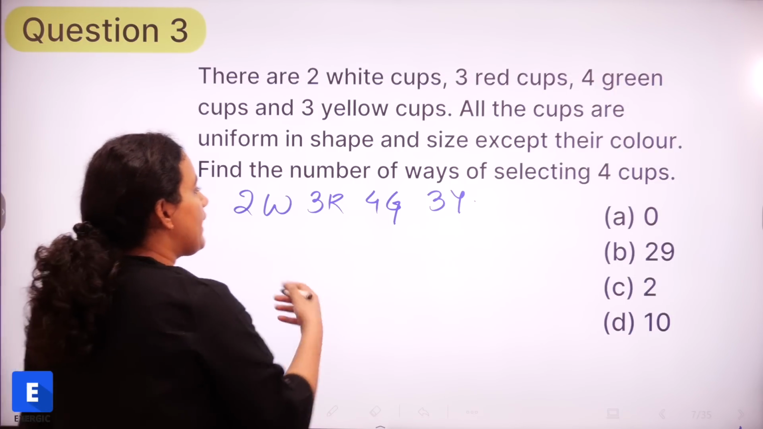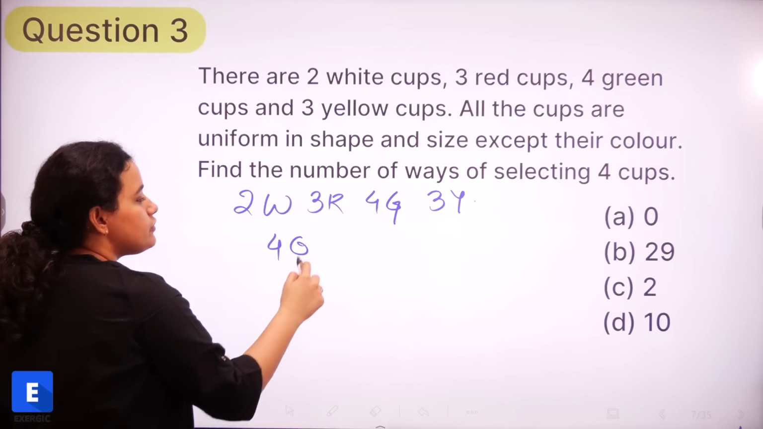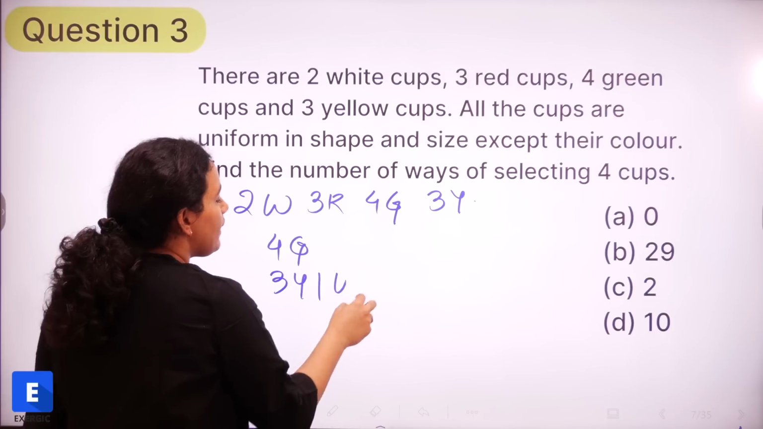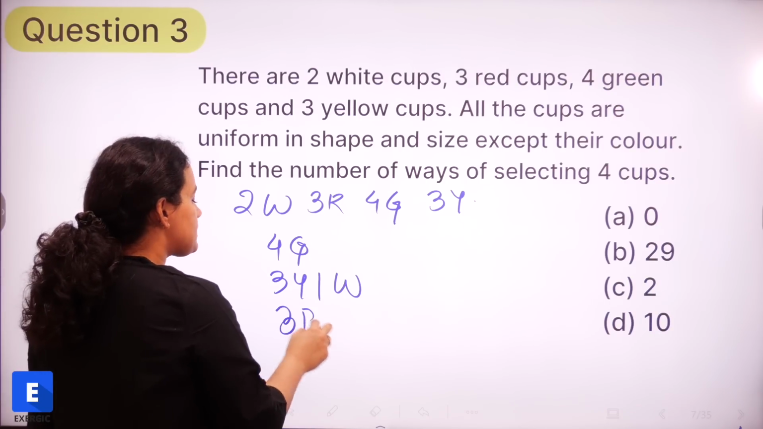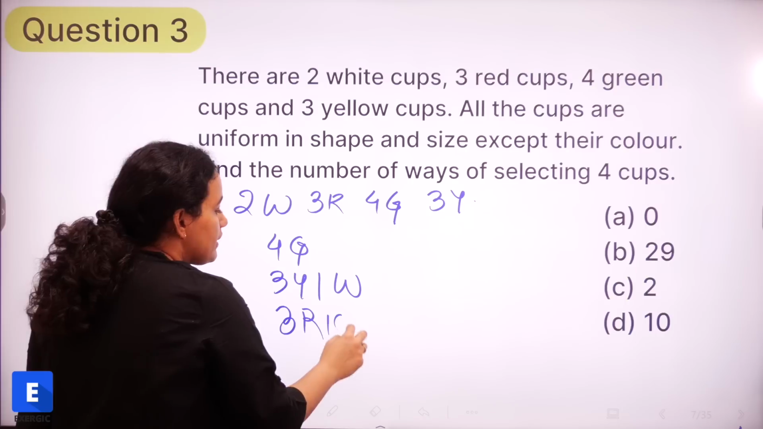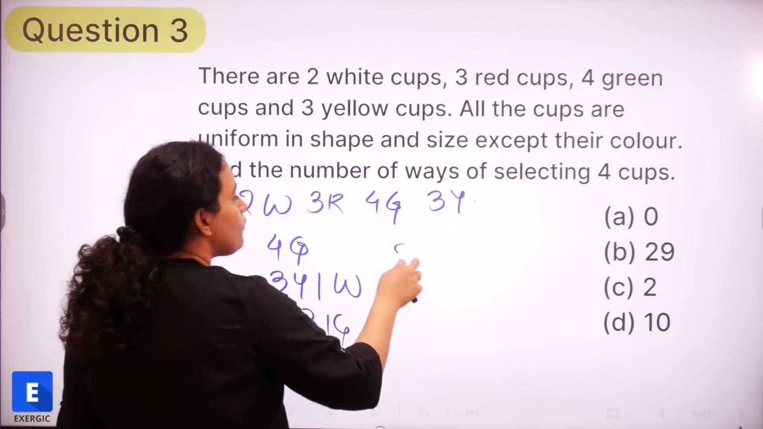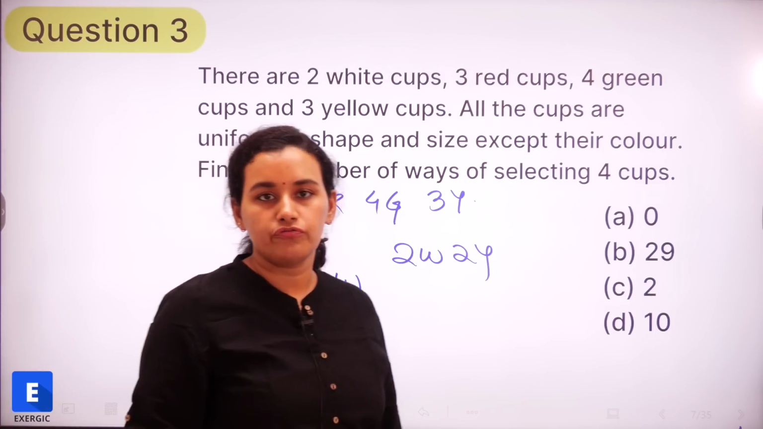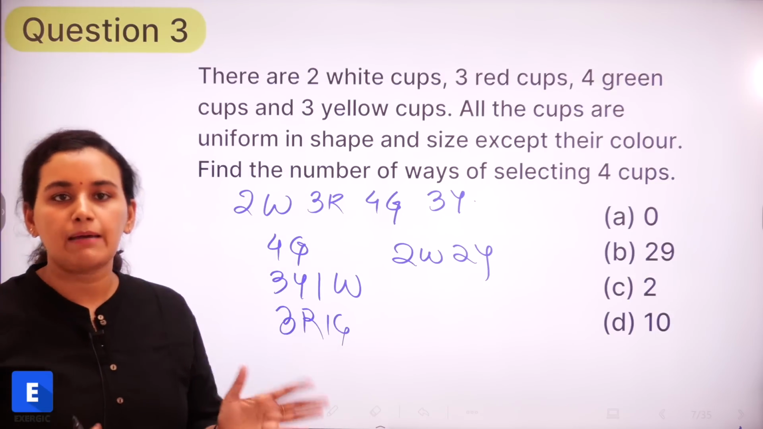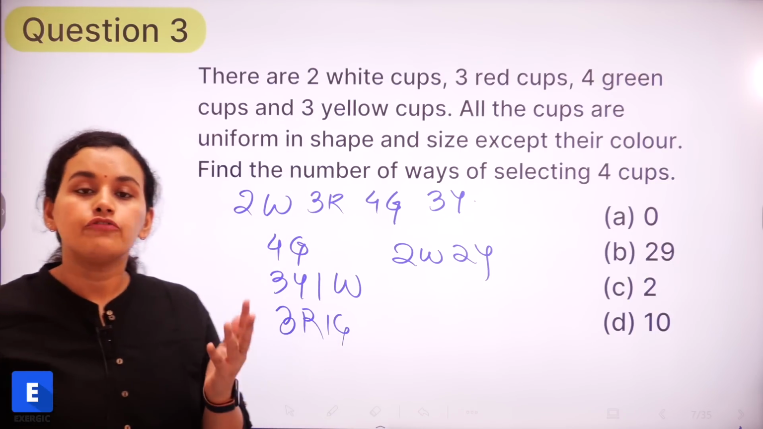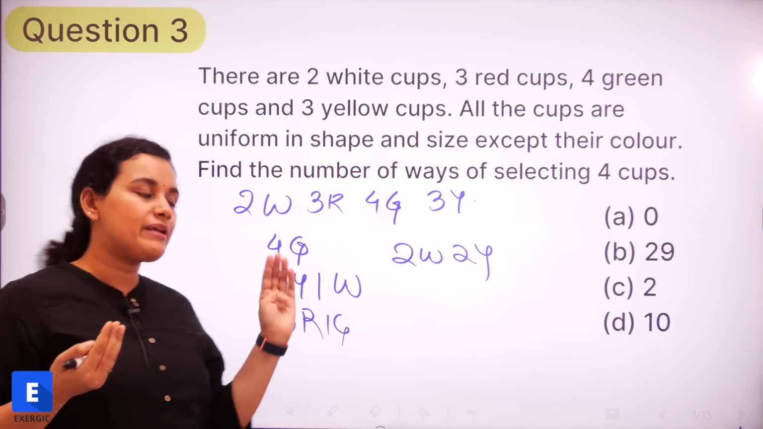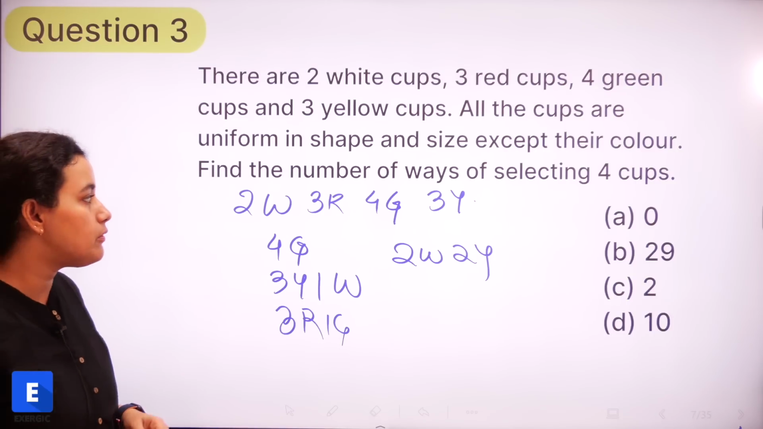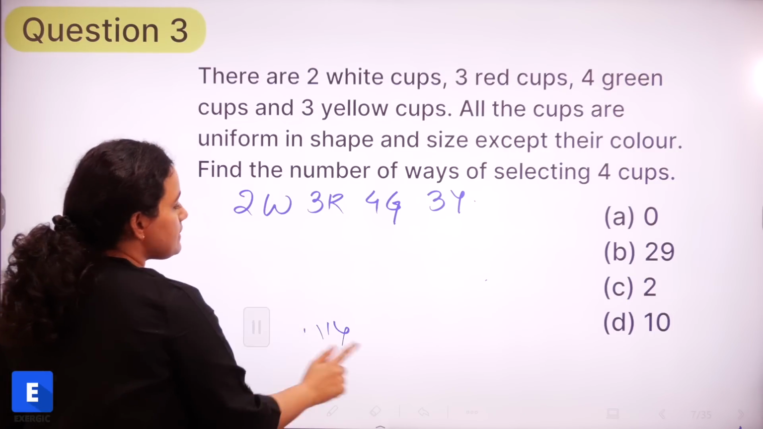Any 4 cups means we can select, let's say, all of the 4 green cups and be done with. Or we can select 3 yellow cups and 1 white cup. Or we can take 3 red cups and 1 green cup. So all of these possibilities are there. Or we take 2 white and 2 yellow. All of these possibilities are there and we need to consider all of them. So we are going to be solving this question step by step. How many ways can we take 4 cups of the same color, or how many ways can we take 3 cups of a single color and 1 cup of a different color? That's how we need to go ahead and solve this question.